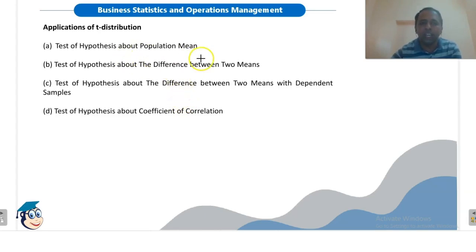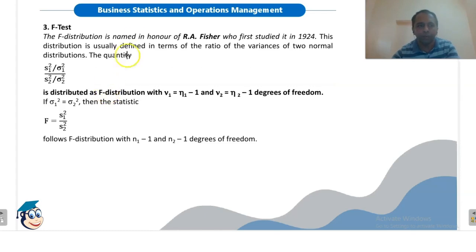These are the applications of T distribution: test of hypothesis about population mean, test of hypothesis about difference between two means, test of hypothesis about the difference between two means with dependent samples, and test of hypothesis about coefficient of correlation. In such cases, we can use T distribution.